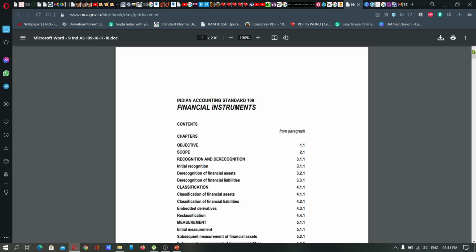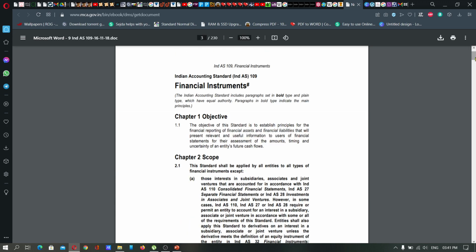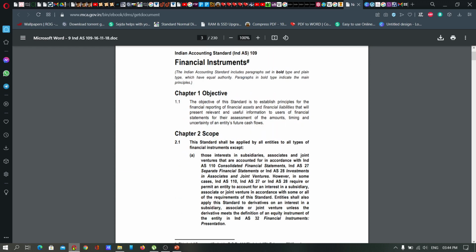Next one, Ind AS 109, financial instruments. Ind AS 109 deals with financial instruments of a concern. Financial instruments are assets that can be traded, or they can also be seen as packages of capital that may be traded. Most types of financial instruments provide efficient flow and transfer of capital all throughout the world of investors. These assets can be cash, a contractual right to deliver or receive cash, any other type of financial instrument, or evidence of one's ownership of an entity.